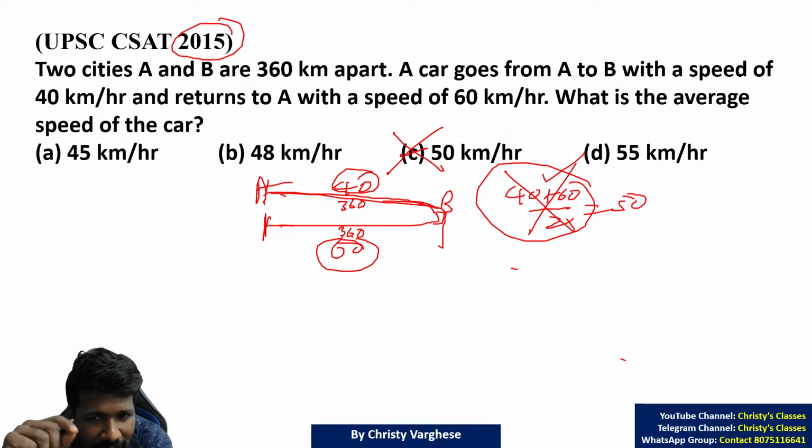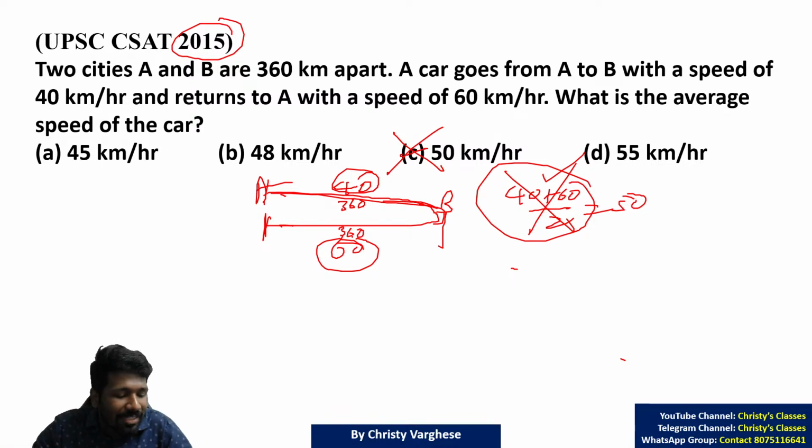The reason is, in the average chapter I told you about batch average. That is the reason here also. If there are weightages, you have to multiply by the weightage and then find the average. That is what we learned in the batch average concept. Same thing here, the weightage corresponds to the time, how much time the car has gone at that speed.